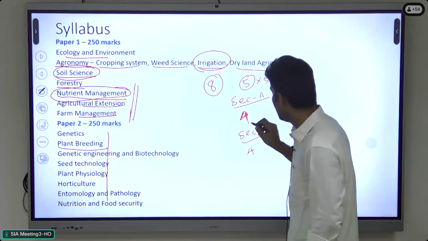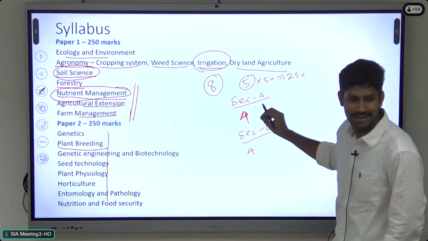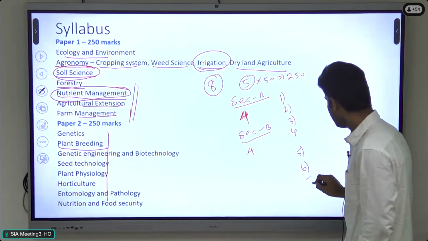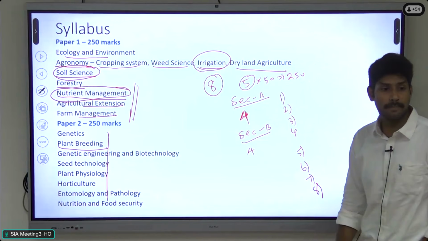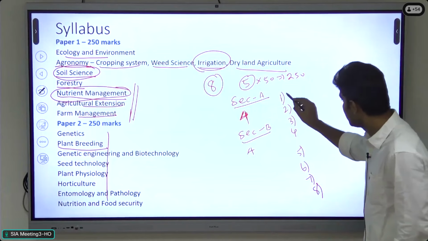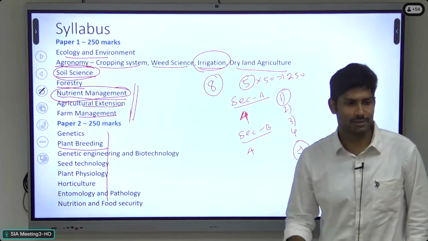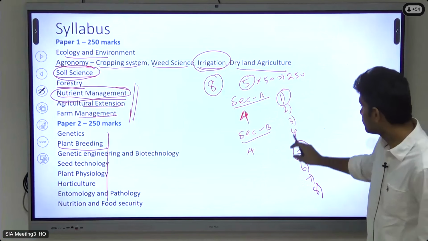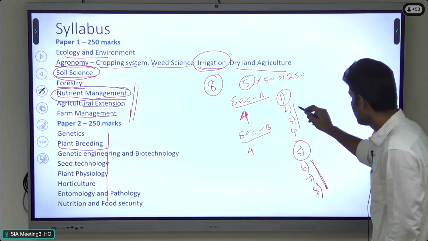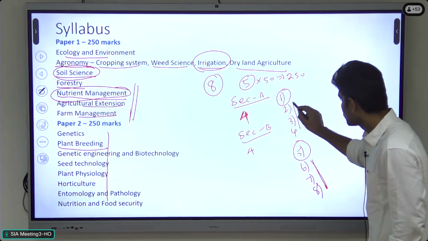So 4 questions each. Out of these 8 questions, we have to attempt 5 questions. But there are some conditions. In choosing the questions, we cannot choose randomly. Out of 8 questions, question numbers 1 and 5 are compulsory. We cannot choose 5 questions randomly out of 8. Question numbers 1 and 5 are compulsory. Then from the remaining questions, we have to choose 3 questions. Again, one more condition, we cannot choose all 3 questions from a single section.